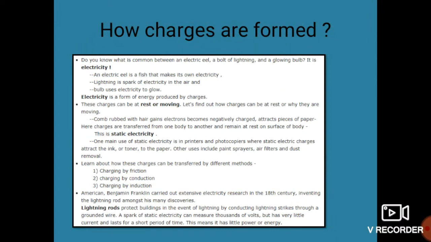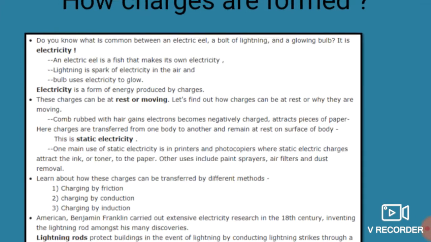Now next is how these charges are formed. Here I have already told you that whenever you rub this comb on your head hair, that comb gains certain electrons or charges. So how are these charges formed, students? See, do you know what is common between an electric cell? See students, this is a spelling mistake, so please ignore it.